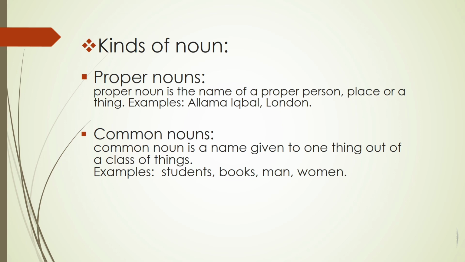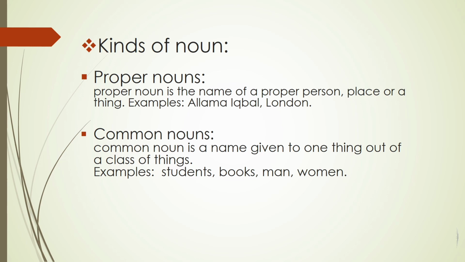Now coming to common noun. A common noun is a name given to one thing out of a class. Common here means shared by all. A common noun is a word which doesn't refer to any particular person, place, or thing. It's common everywhere and to everybody.